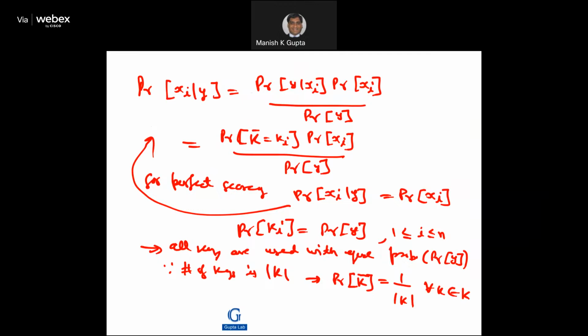So we are left with that probability of k_i, which is the probability that the key variable K is equal to k_i, which is the same thing as the probability of y, the ciphertext, for each i between 1 and n. This implies that all keys are used with equal probability. Therefore, the number of keys, since it is the size of K, implies that the probability of k is 1 over the size of K for every k in K. And that's what we wanted to prove.